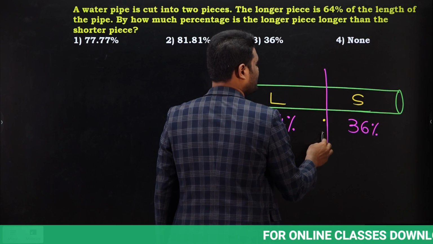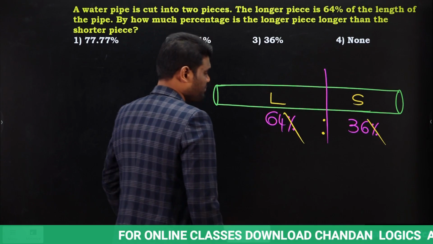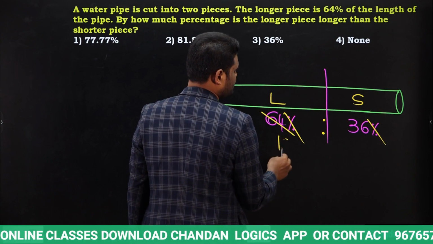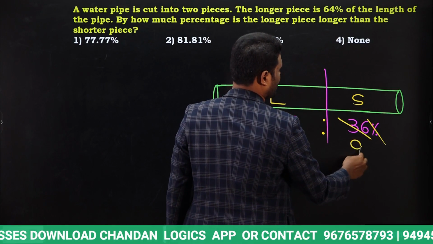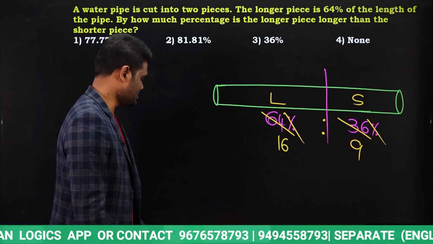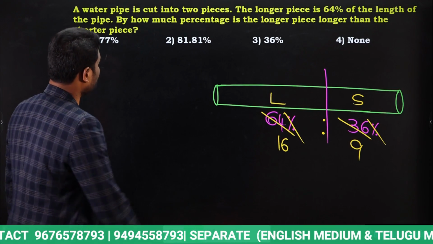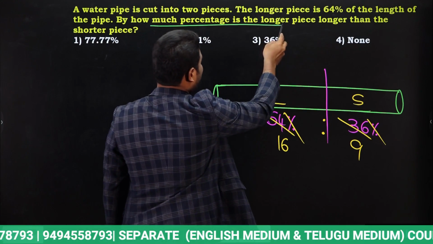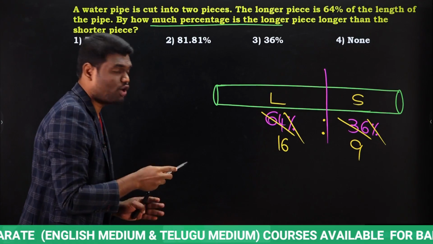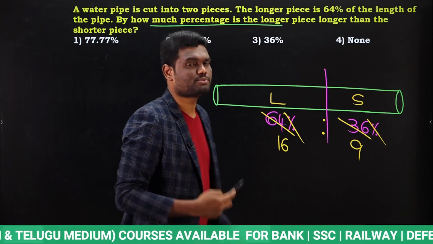Now just calculate the ratio here. If you calculate the ratio, the percentage gets cancelled. Yes or no? Next here, if you observe, 4 cancels here 16 times, 4 cancels here 9 times, which means the longer piece to shorter piece ratio will be 16:9. What is our question? By how much percentage is the longer piece longer than the shorter? So we need to know how much percentage longer the longer piece is than the shorter, in terms of percentage.